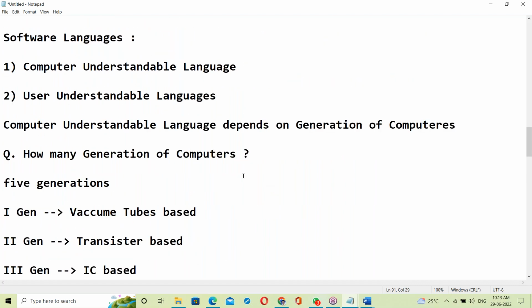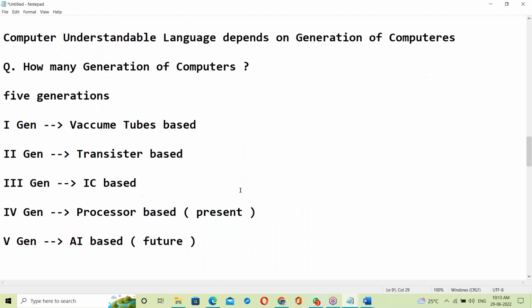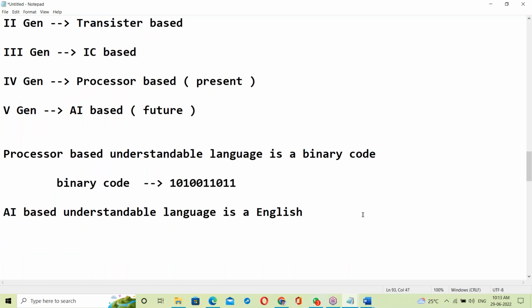Sir, as you said, it is AI based. For processor based languages, we use different kinds of software programs like Java, Python, and we feed them to computers and they give output. So if AI based computers come, will there be less demand for programs? One second, no, no. One second.